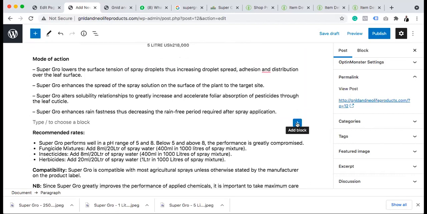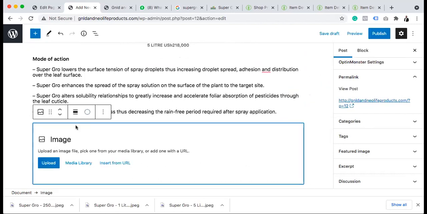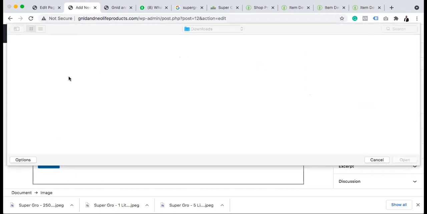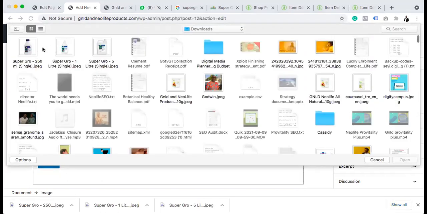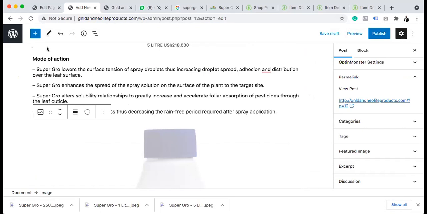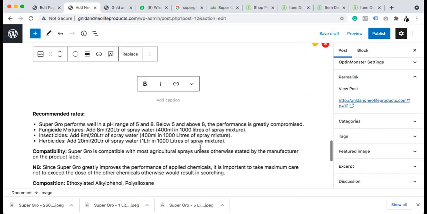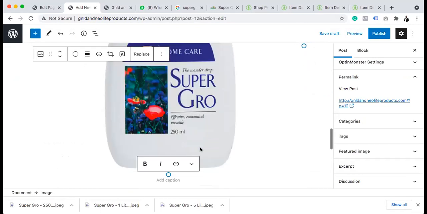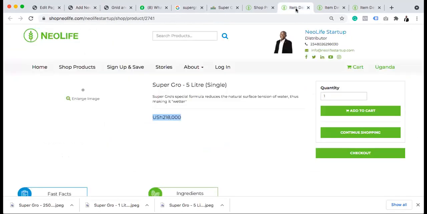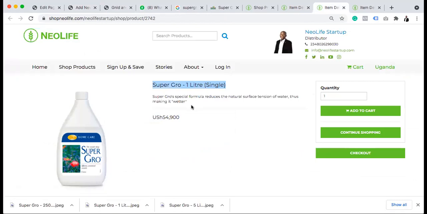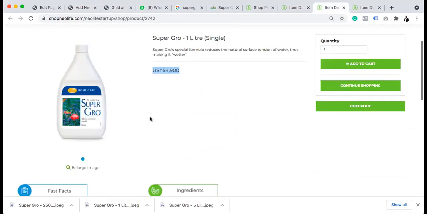We click this add block, we select image again, upload. I'm going to select the 250 ml. Right, so this 250 ml, and I will check the price here. This is, oh, this is 1 liter.